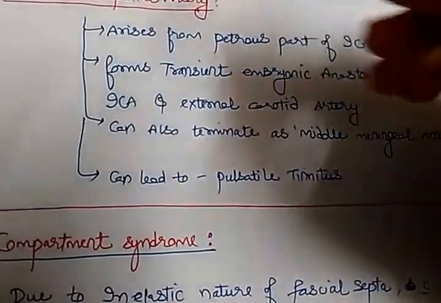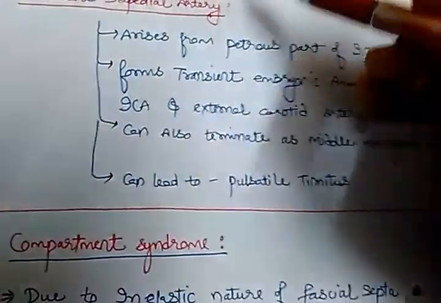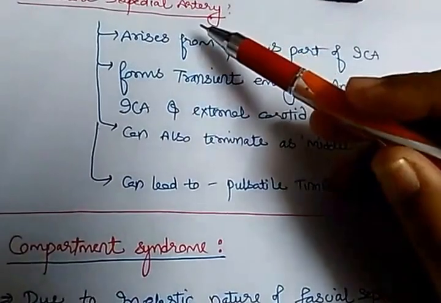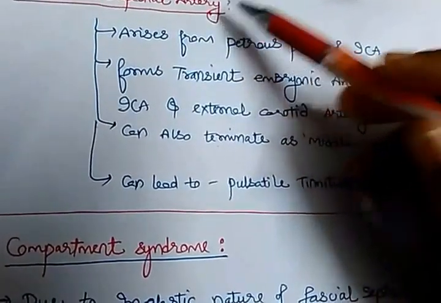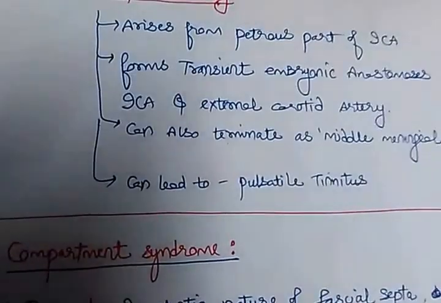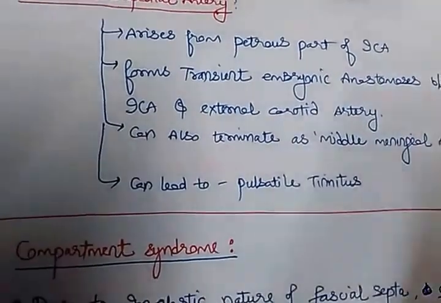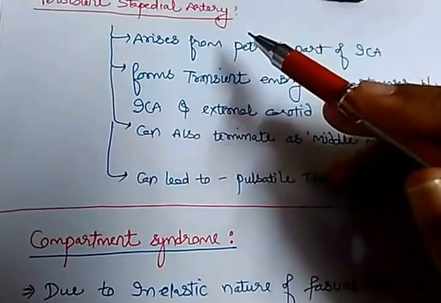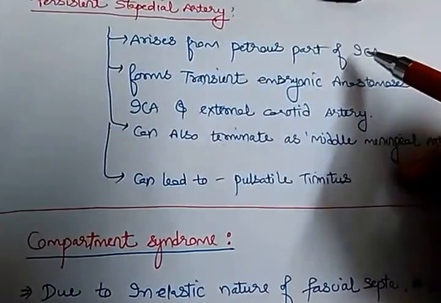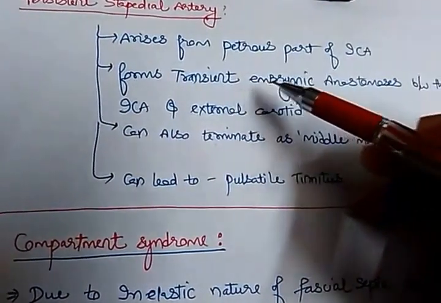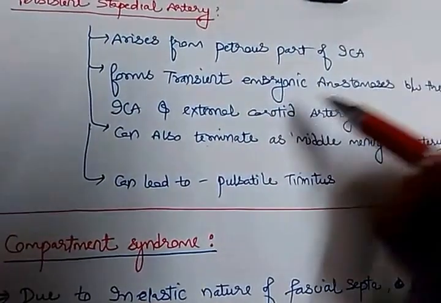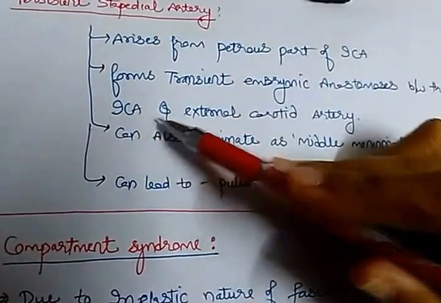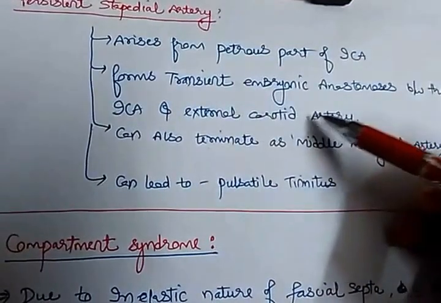Okay, one more question important for your NIMHANS or AIIMS PGI. Persistent stapedial artery. It is one of the normal variants of the artery present in the base of the skull. It arises from the petrous part of the internal carotid artery and forms the transient embryonic anastomosis between the internal carotid artery and external carotid artery.